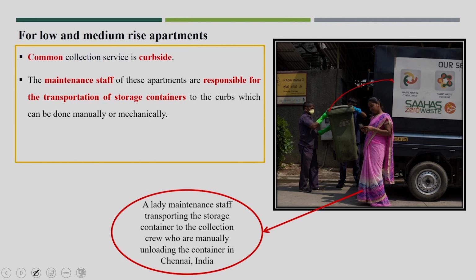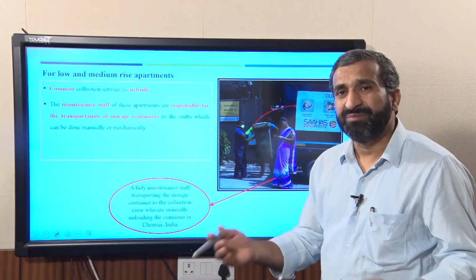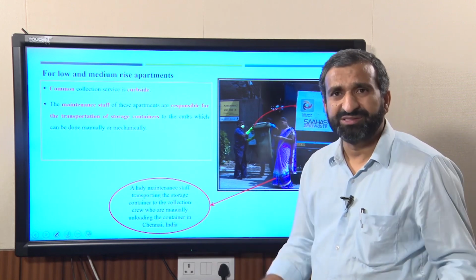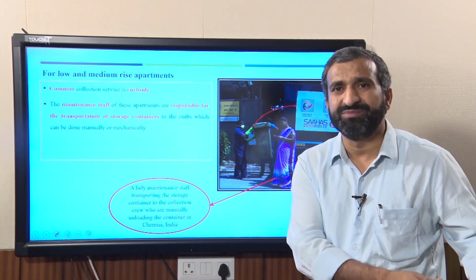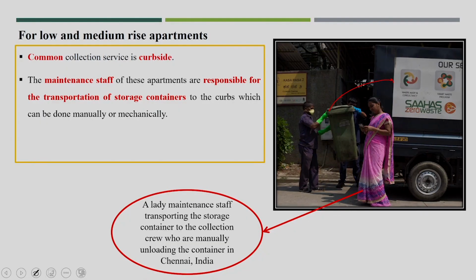I think India is now also coming up with a lot of apartments. These apartments have to have some kind of maintenance staff, or maybe the security itself can help to transport the waste from the apartment area to the collection vehicle.